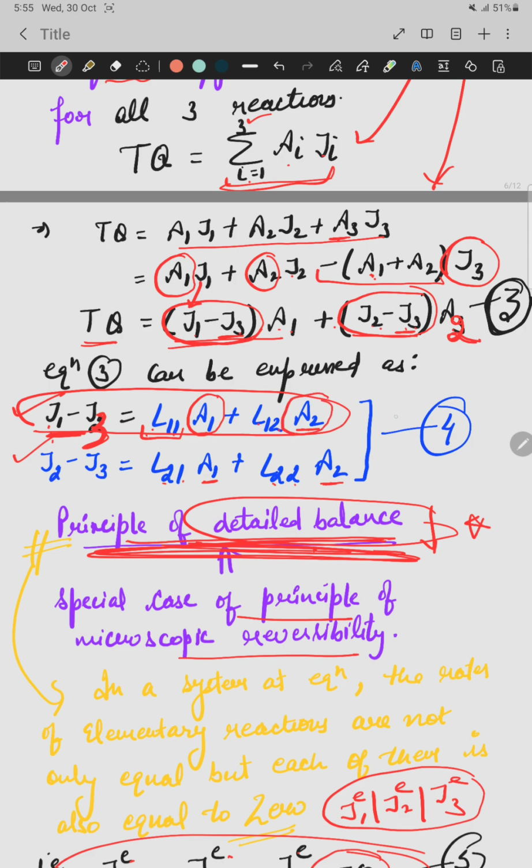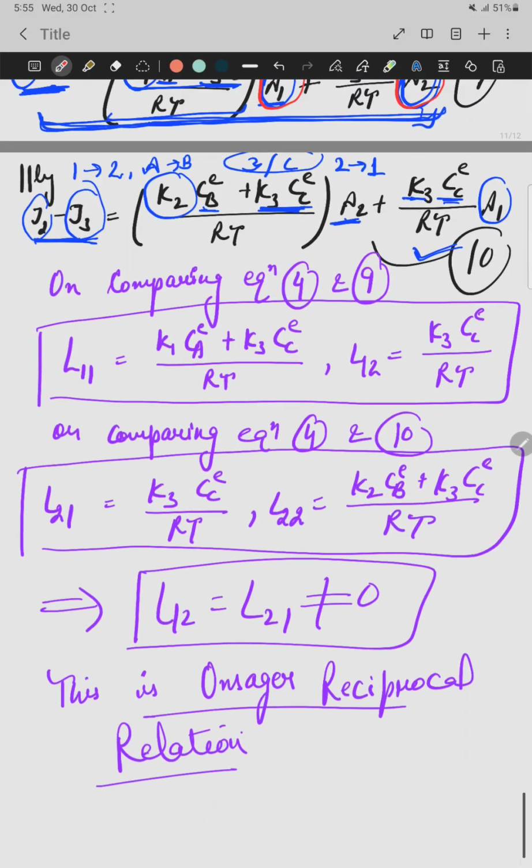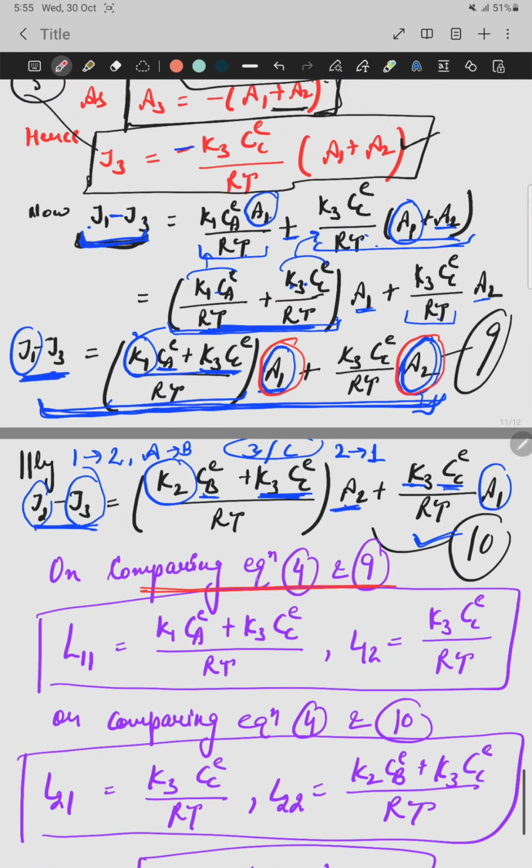So when we equate equation number 4 with equation number 9, the left sides are the same. J1 minus J3 is here, and in the ninth equation also it was J1 minus J3. The coefficient of A1 in this equation becomes equal to the coefficient we get in the ninth equation, and the coefficient of A2, L12, will also be equal to that in the ninth equation. If the left side is equal, then the right side will also be equal. So on equating equations 4 and 9, L11 is the coefficient of A1 and L12 is the coefficient of A2, from equation number 4.